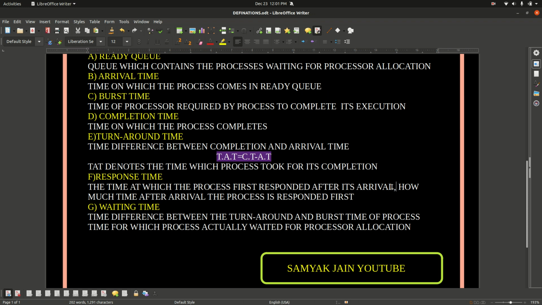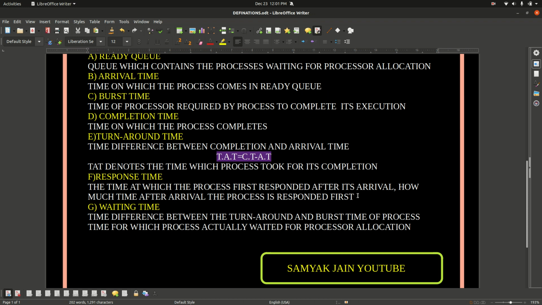For understanding, we may think of it as how much time after arrival the process is first responded to. After arrival, in how much time the process is responded to, is known as the response time.